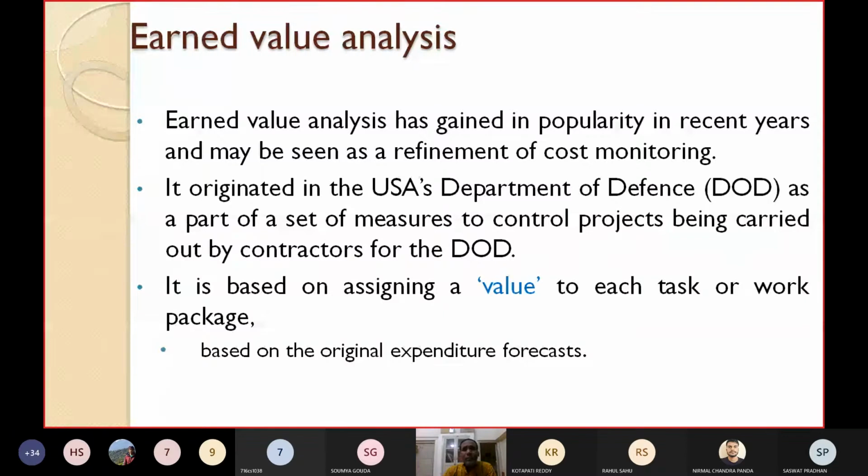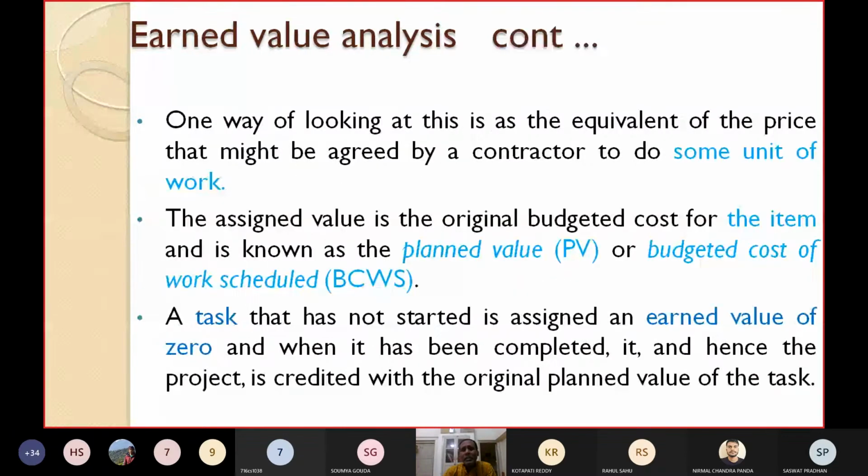So one way of looking at earned value analysis is as the equivalent of the price that might be agreed by the contractor to do some unit of work. So you have made an agreement with a contractor. The price might be for standing the walls, putting the roof, fixing the doors and windows, or coloring. So what is the price that might be agreed by the contractor to do some unit of task?